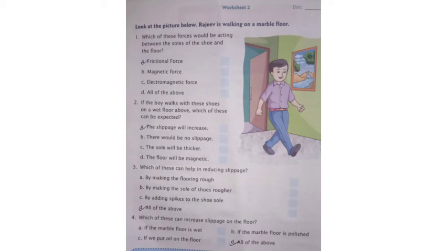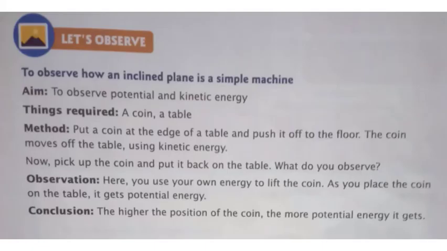Children, you have one activity from the student's book page number 123. You should do this activity at home and observe what you find, which type of energy you can find from this activity. Do this activity. Refer to the book which we learned today.